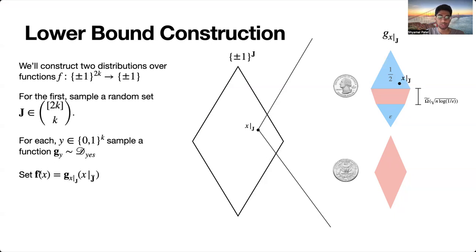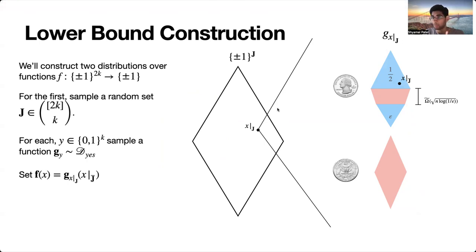And now to evaluate the function, we'll look at these j coordinates to tell us which function g to use. And then we'll just plug in the remaining coordinates that we haven't looked at yet into this g function, right? This is how we get the first distribution of our functions. The other distribution of our functions, you do the same thing, but you just use D_no here. It turns out that when you do the calculation, the expected distance to being constant here is going to be the distance to a Junta pretty much in this lower bound instance.